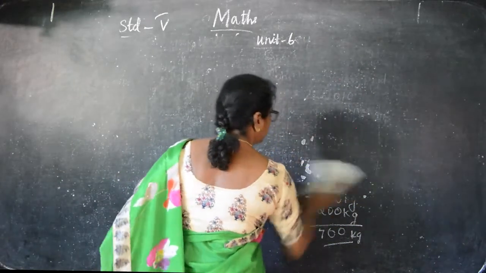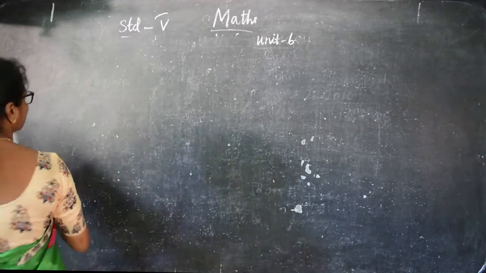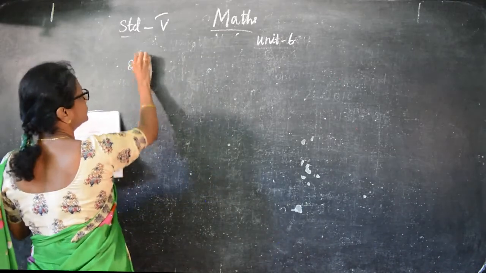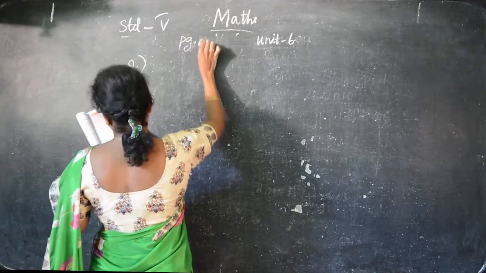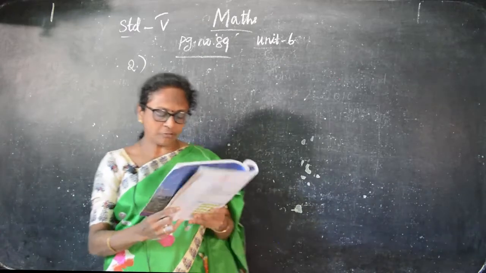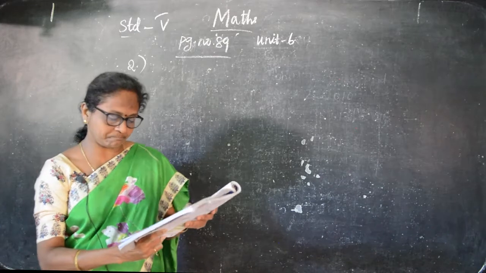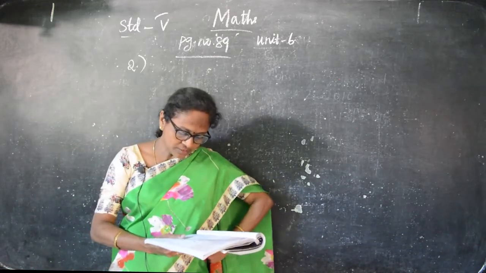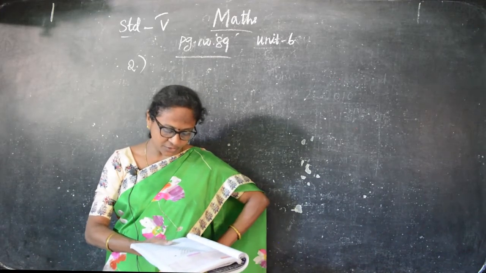Now the next sum, second sum. Here, the total number of people studying in class 5 on a particular day are: GHS 1000, PUPS 200, BHS 400, PUMS 400, private nursery school 800.